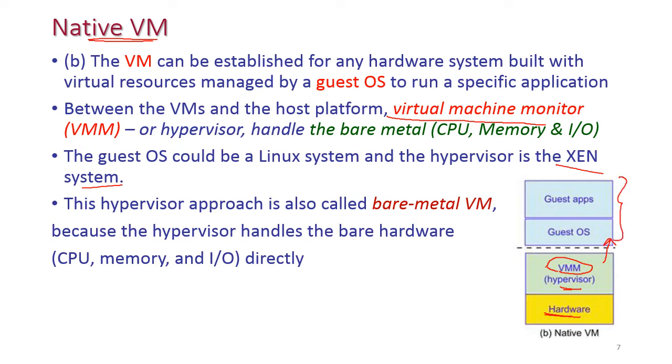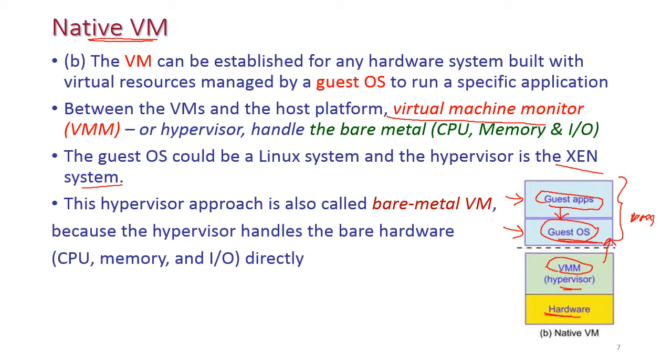This is a virtual machine. This virtual machine has a guest OS. This OS is installed on the virtual machine, so it is called the guest OS. Based on the user's requirement, they can install the required application. That application is called guest application, because it is installed on the virtual machine.